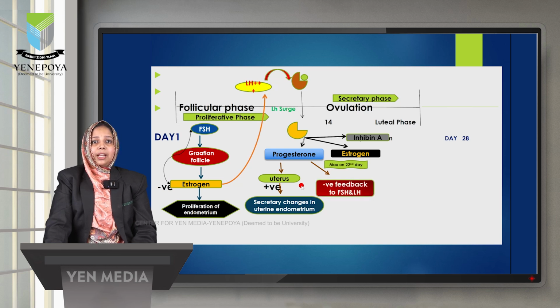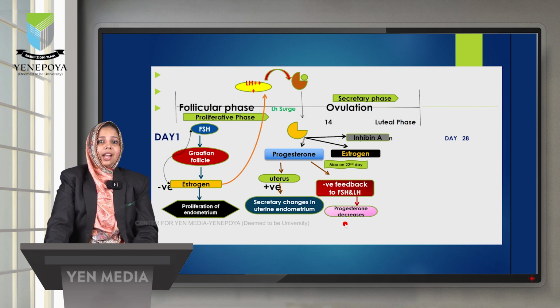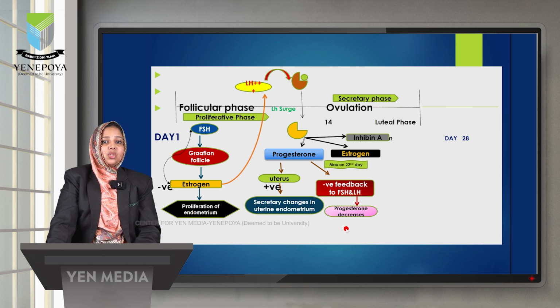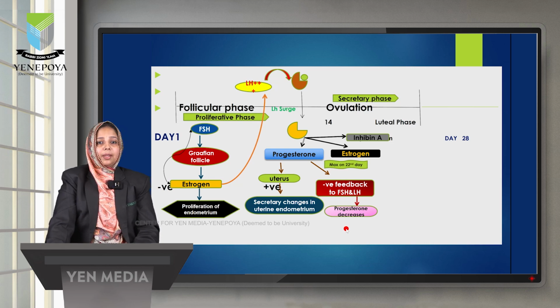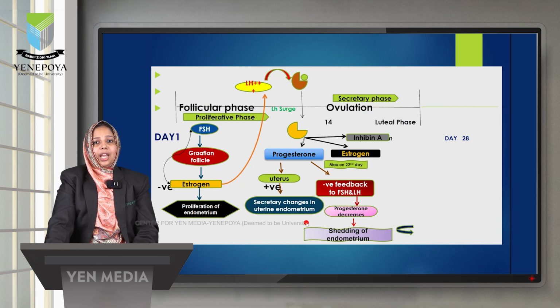When it becomes maximum, it gives a negative feedback to the FSH and LH, and in turn the progesterone will be decreased in the body. When there is a sudden decrease in progesterone, shedding of the endometrium happens, and that is called menstruation.